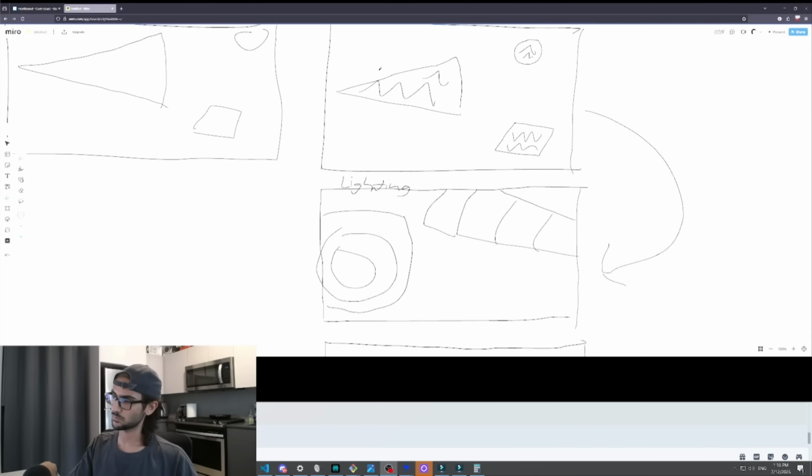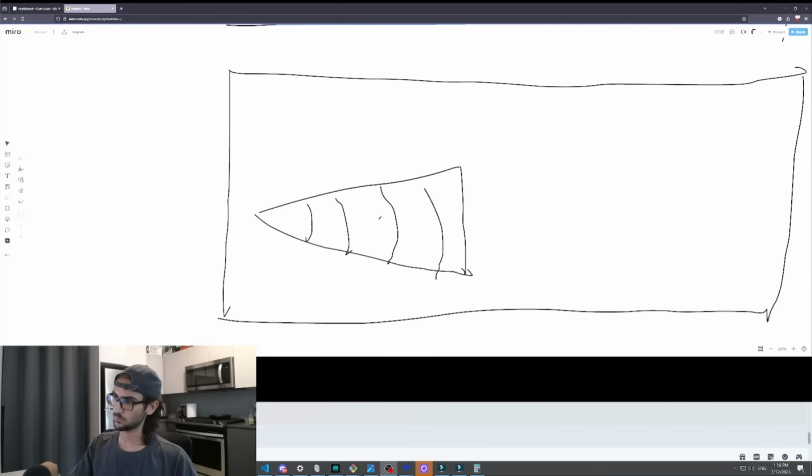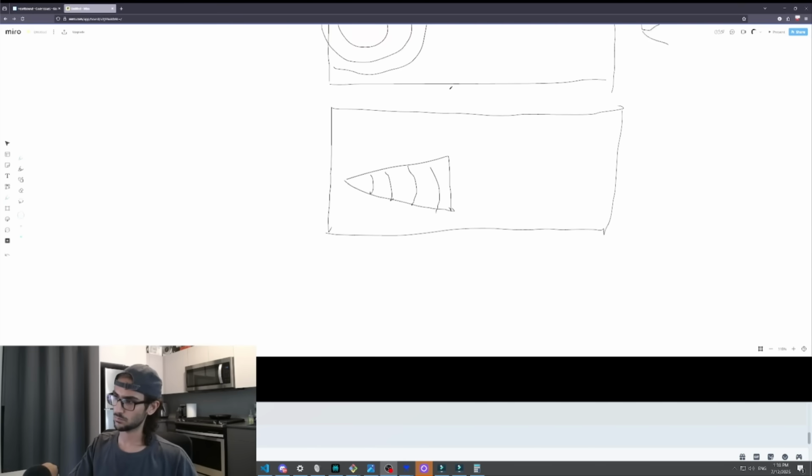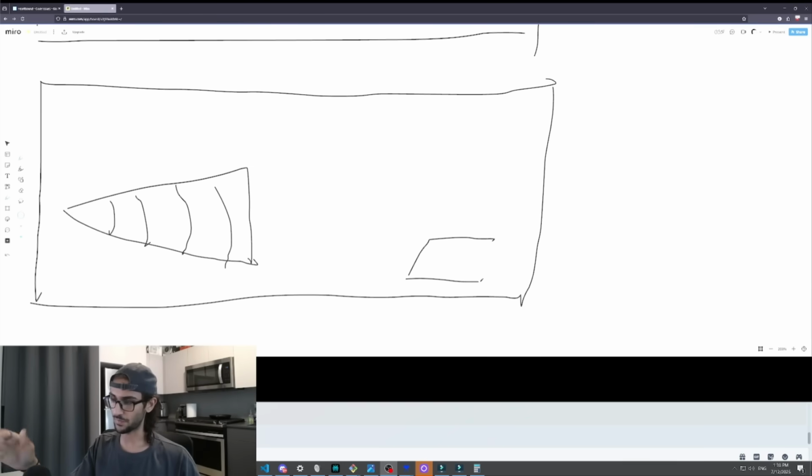So see right here we have this little beam shape. So you'd only be able to see the parts of this little circle gradient through this cutout shape, if that makes any sense. Yeah, that makes sense. And you'll still have your light diffuse or light falloff there as well.